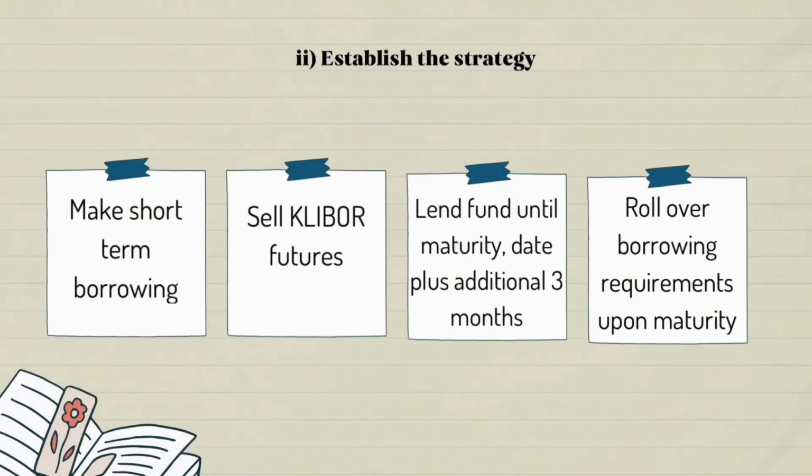Now, we are going to determine the fair value, which is 100 minus the calculated IFR, and you will get 96.11. In this case, 100 minus the physical rate of 3.8% gives a value of 96.20. Therefore, the fair value is 96.11 versus 96.20, which indicates an overprice, so sell in the futures market and buy in the cash market. The strategies include making short-term borrowing, selling Clibor futures, lending funds until the maturity date plus an additional 3 months, and rolling over borrowing requirements upon maturity.